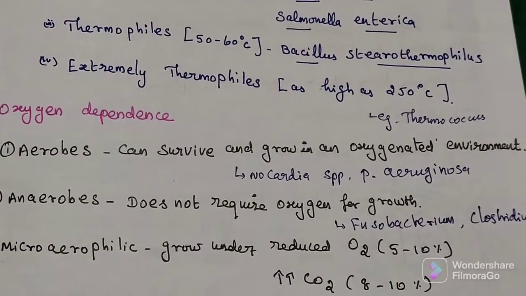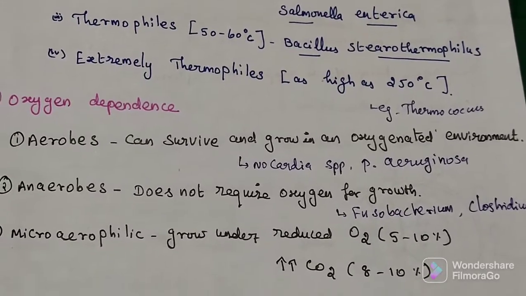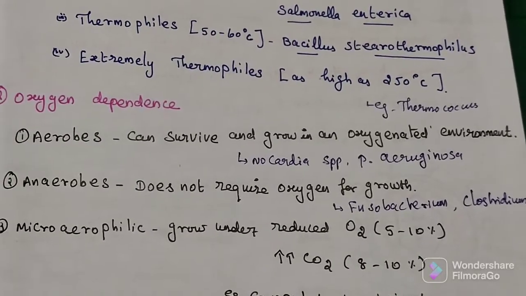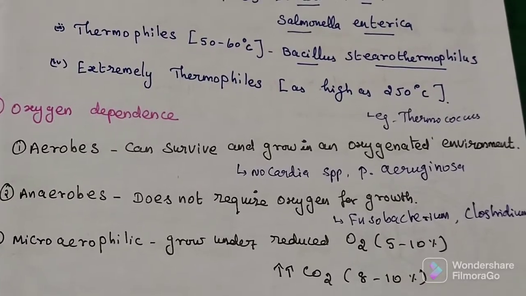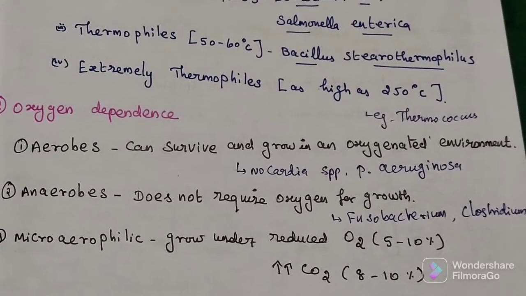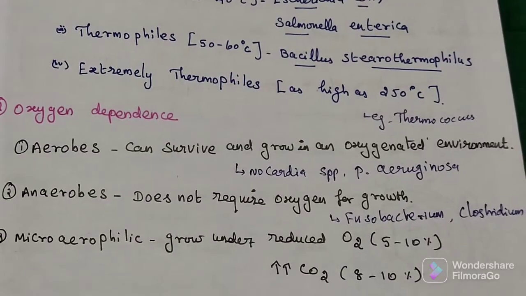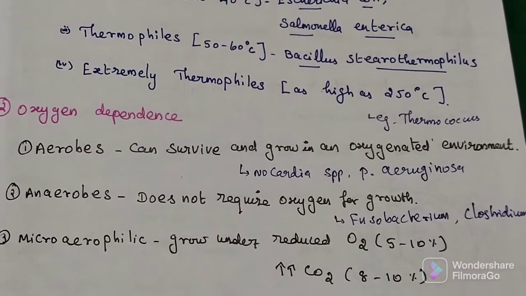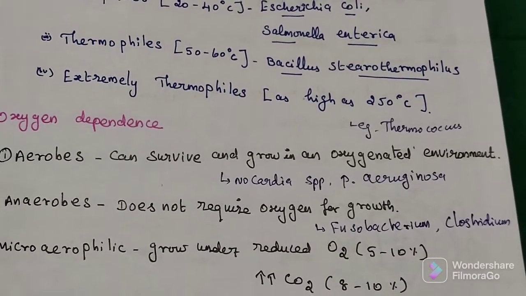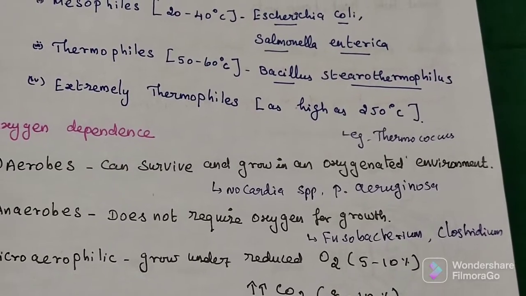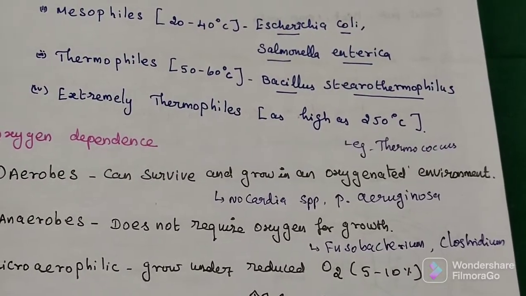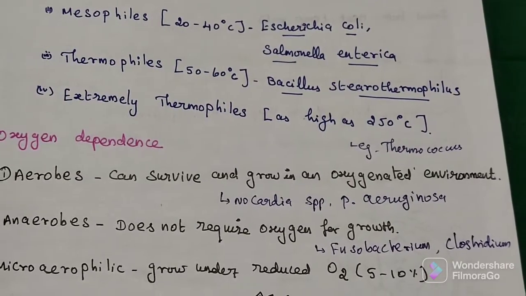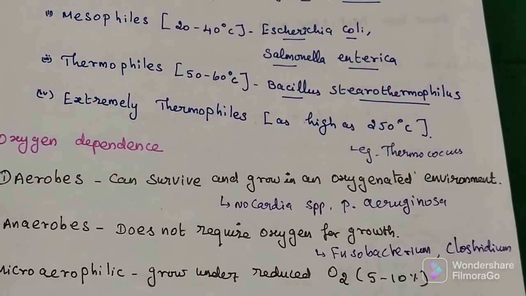Second environmental factor is oxygen dependence. Based on their oxygen requirement, we classify organisms in three groups: aerobic, anaerobic, and microaerophilic organisms. Aerobic organisms require oxygen compulsorily for their growth and development. These organisms can survive and grow in an oxygenated environment. Example, Nocardia species and Pseudomonas aeruginosa.